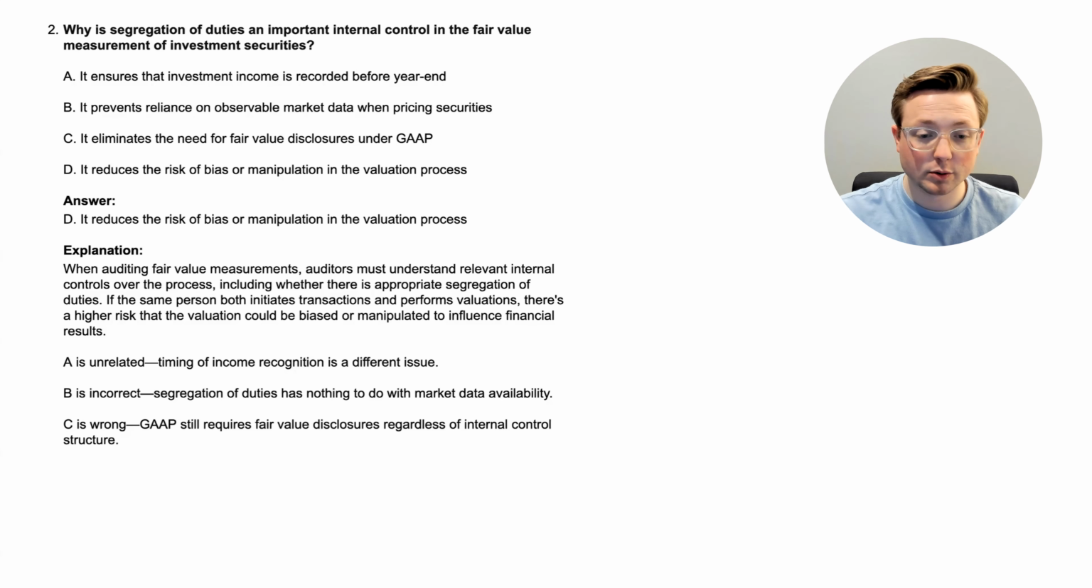Now let's go through the other options really quick. A is unrelated. Timing of income recognition is a different issue. It's not the same thing as this. Option B is incorrect because segregation of duties has nothing to do with market data availability. And then option C is wrong because GAAP still requires fair value disclosures regardless of internal control structure. So again, that was why segregation of duties is important as an internal control for the fair value measurement of investment securities. Let's go to the next question.